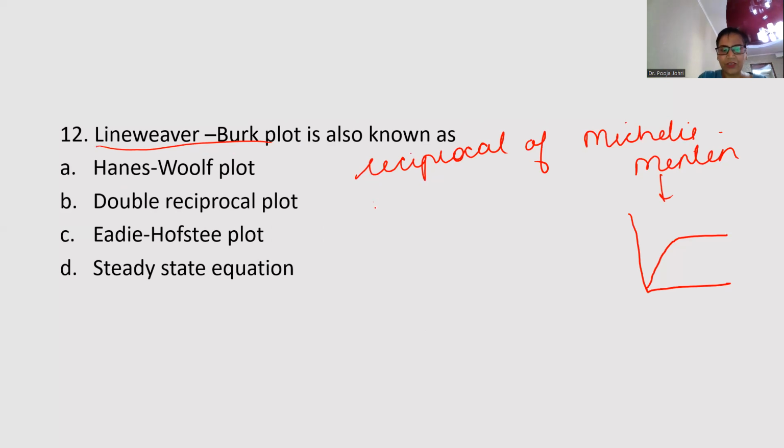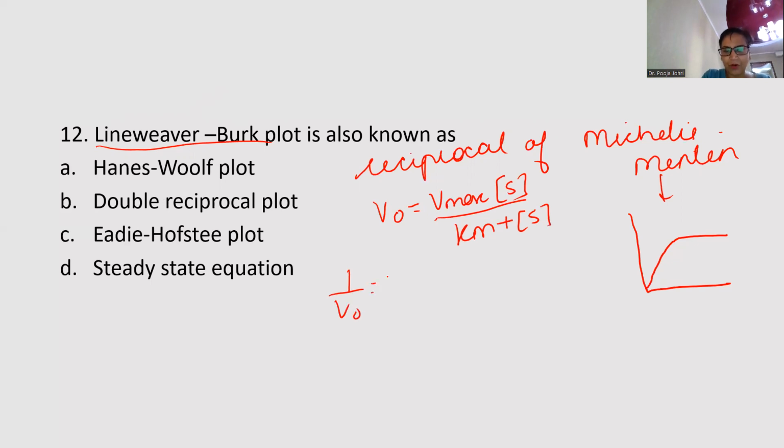And their equation was V naught is equal to V max S over Km plus S. So Lineweaver was the scientist who reciprocated this equation, and it came out to be 1 over V naught equals Km over V max times 1 over S, plus 1 over V max.